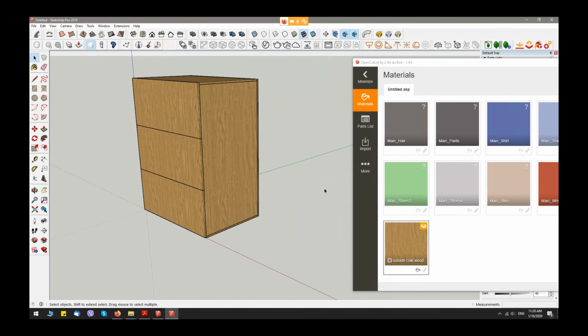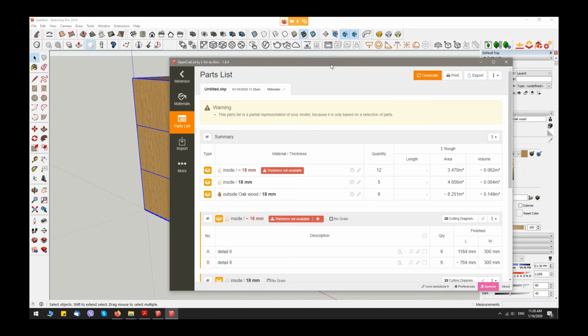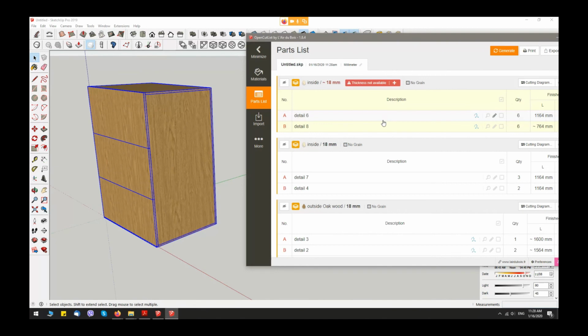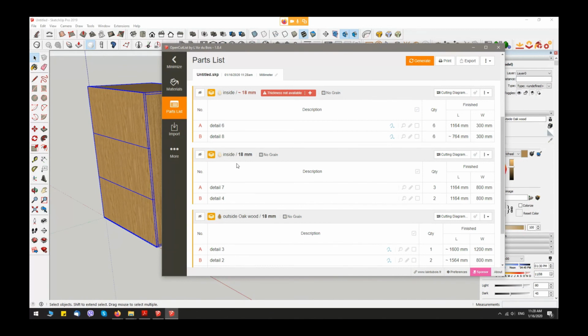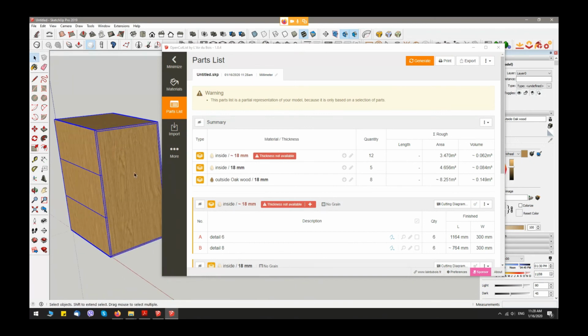The next tab is part list. When I select my model and come here to part list, I have to press this button, generate, and this button gives me information on how many details I have in my model. If I press here, I see every single piece and every single size of these pieces.